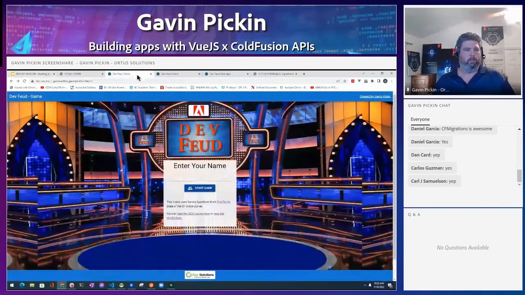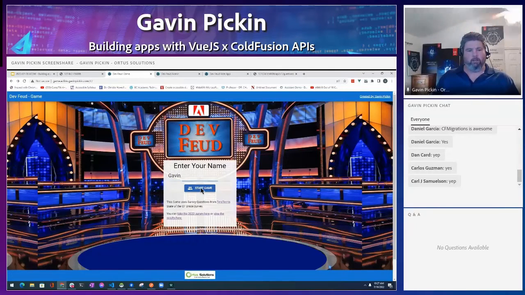So here we are. We're at the Dev Feud game. We basically have a little game here. It's all about Dev Feud. So if I come in here and type in my name, I'm going to start my game. Now, this game uses survey questions from the TerraTech survey, which is the State of the CF Union survey. If you haven't taken the CF survey, you can take it right here. The link's here, and you can also view the results here as well. And so every year, TerraTech runs a survey trying to ask you different questions about your life as a developer with ColdFusion. And we've taken some of the questions and put them in here.